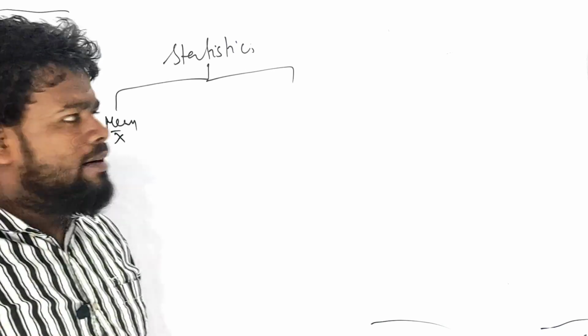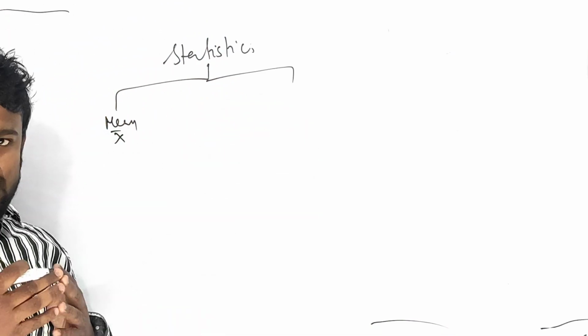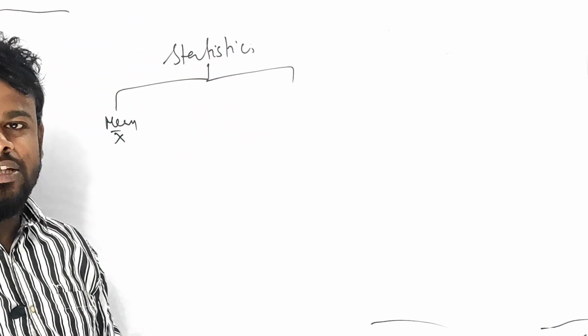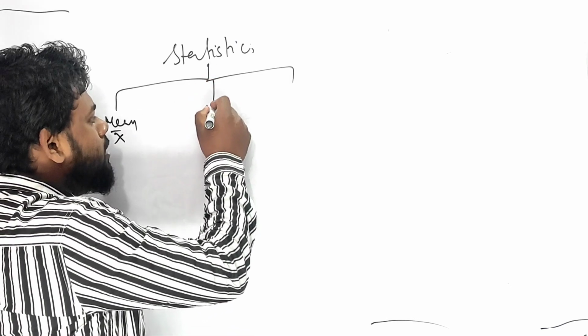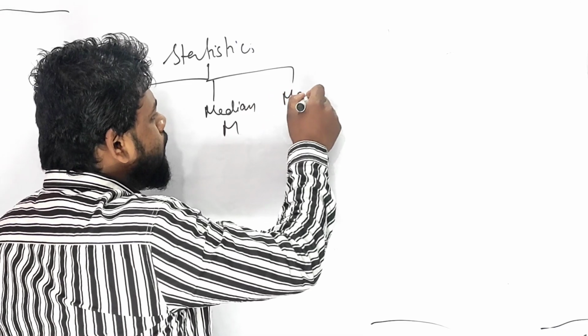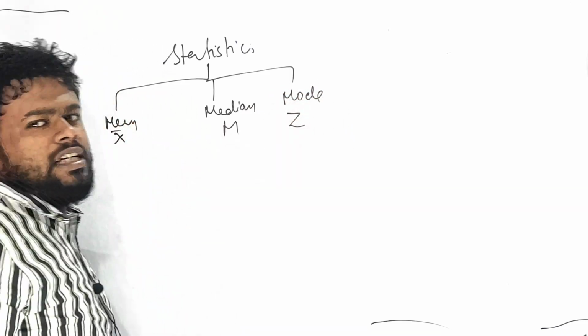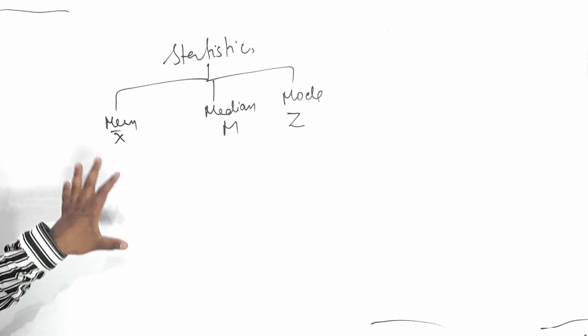I am teaching very fast so that you can save your time, and the video also gets shorter. Right, mean. And coming to the median, the symbol is M, right? And last is mode, which is represented by Z, and you don't need to remember all these symbols. But mean is very important.